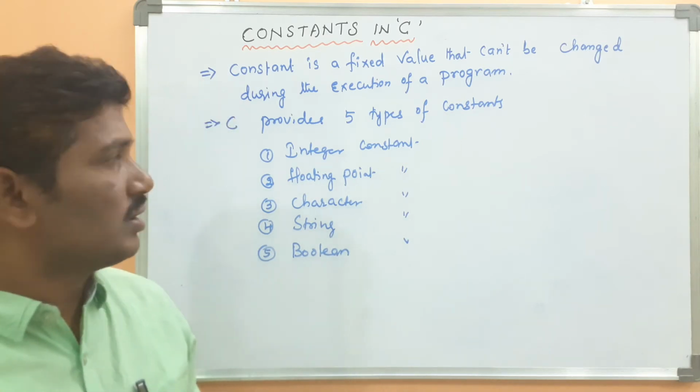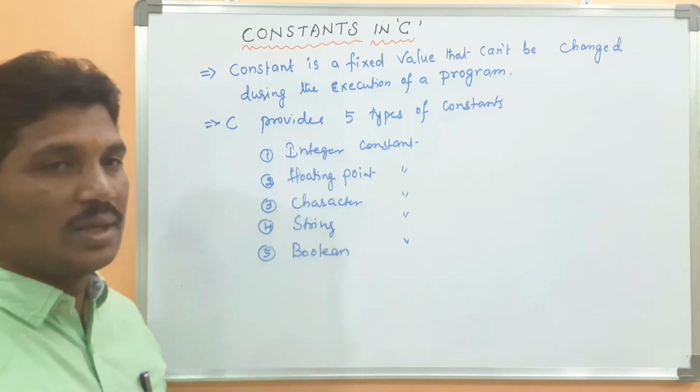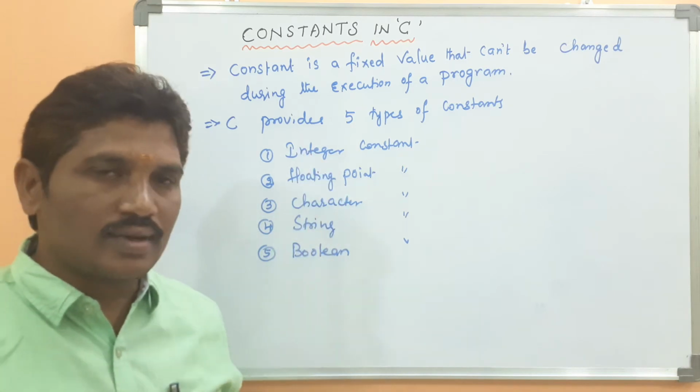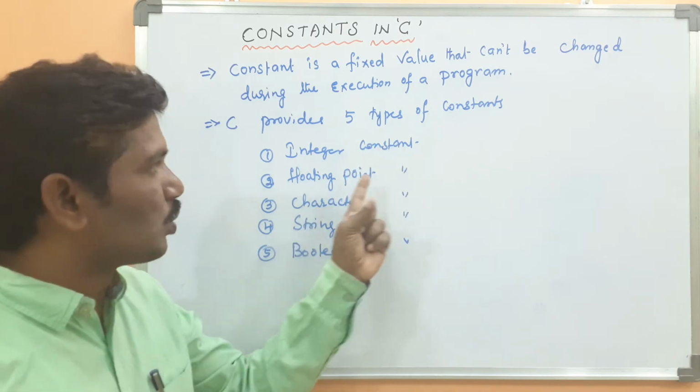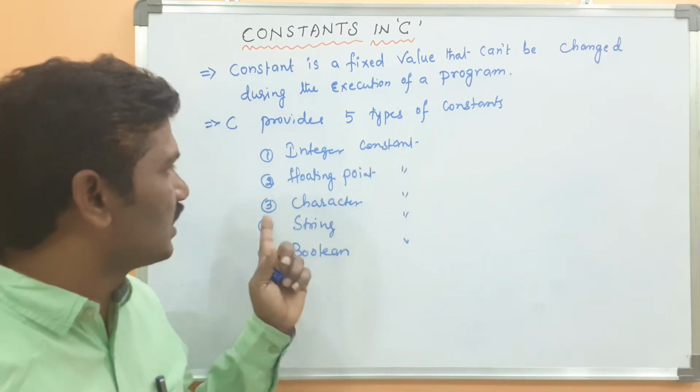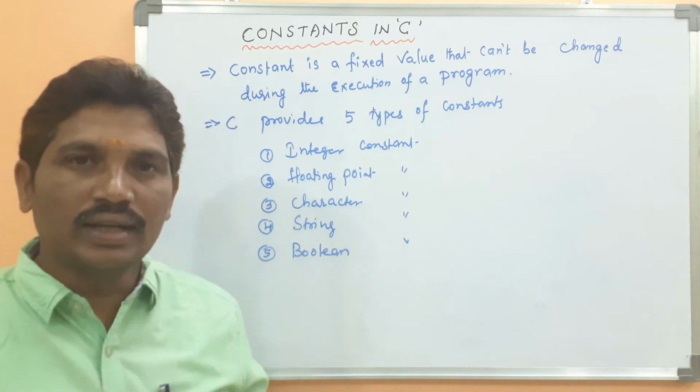Some books write only the first 4 types of constants. Okay, boolean is also called a constant. Then what about the integer constant, floating constant, character constant, string constant and boolean constant.